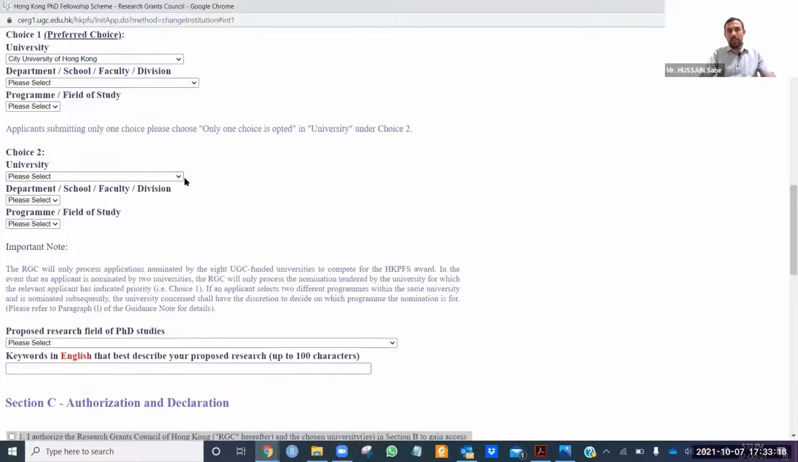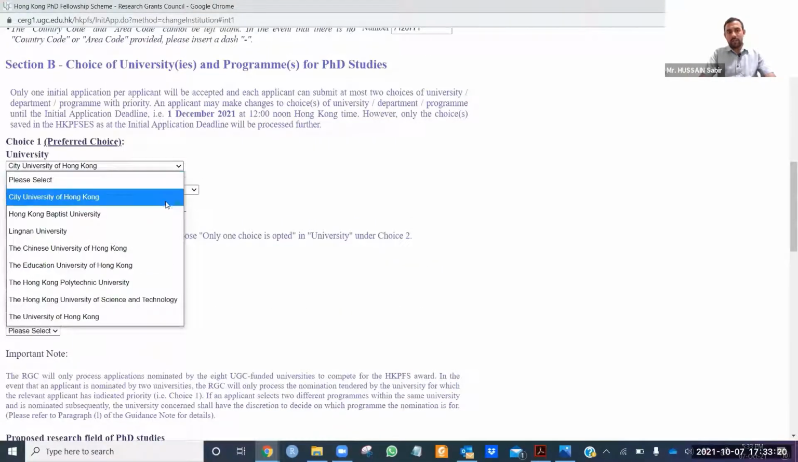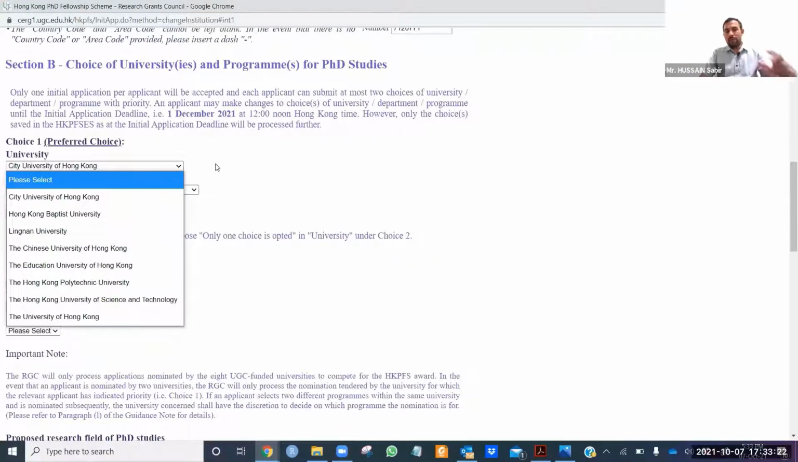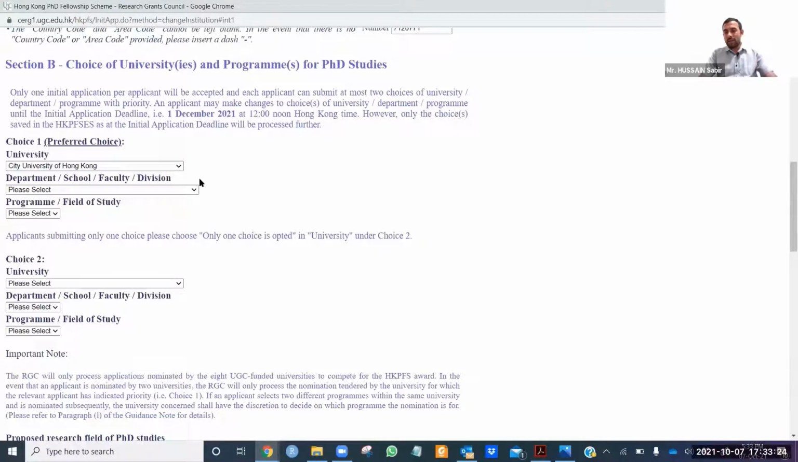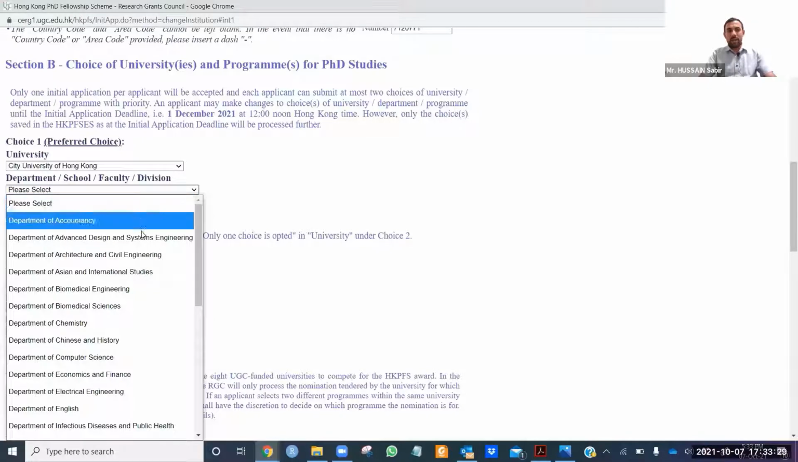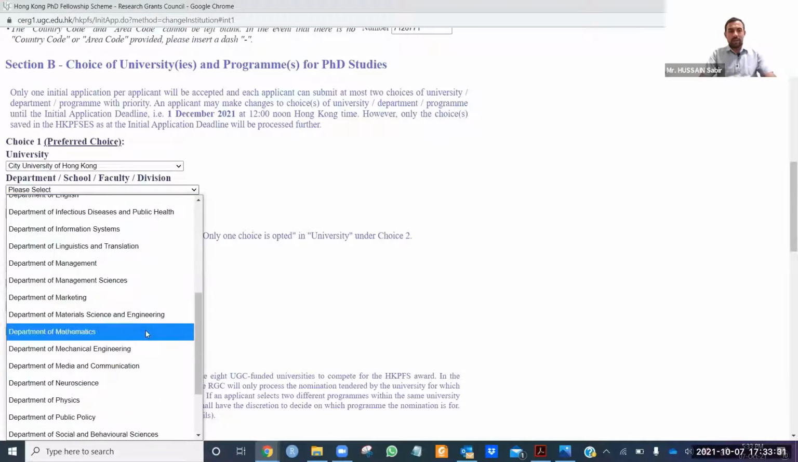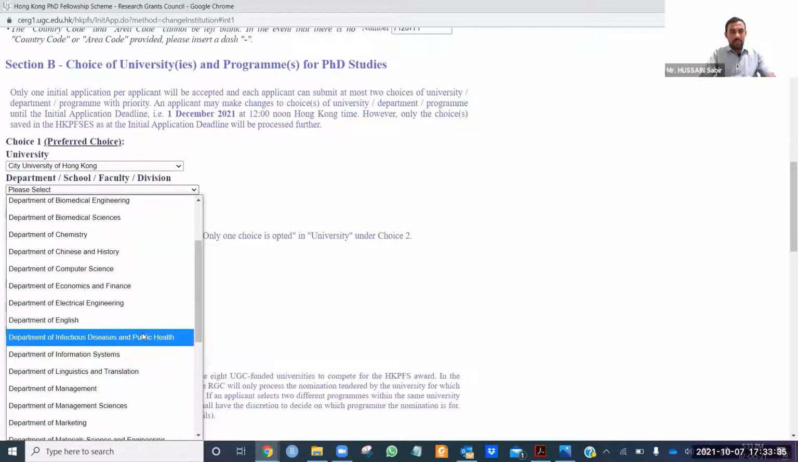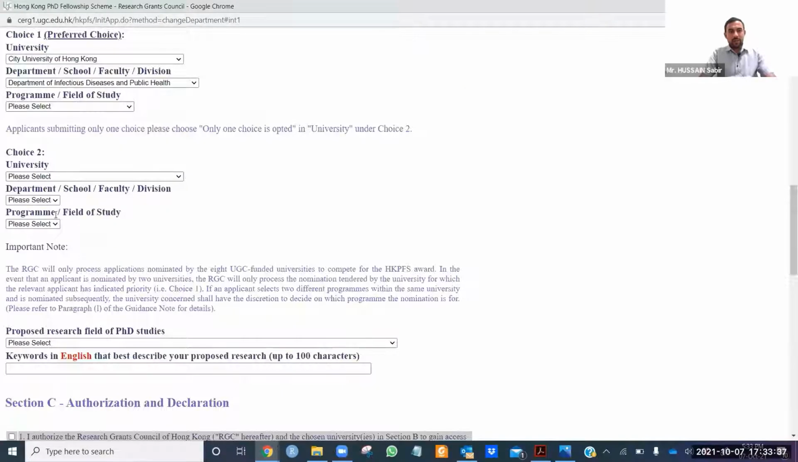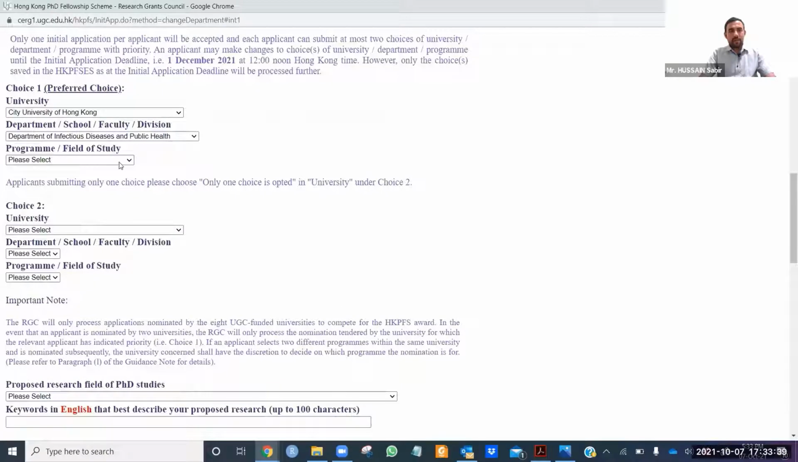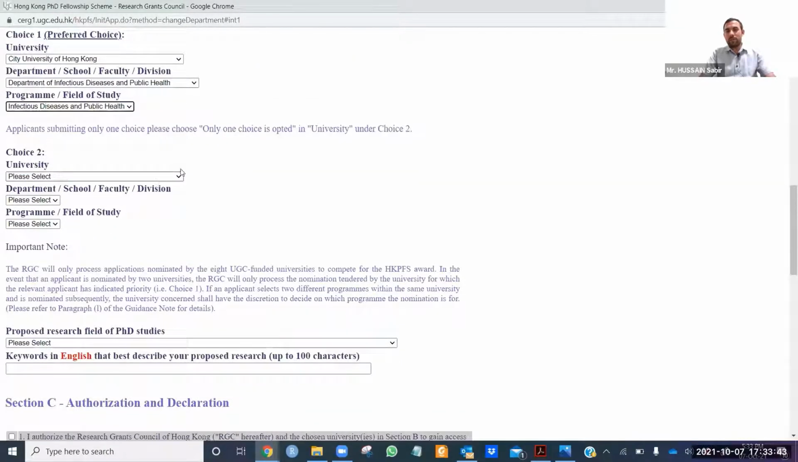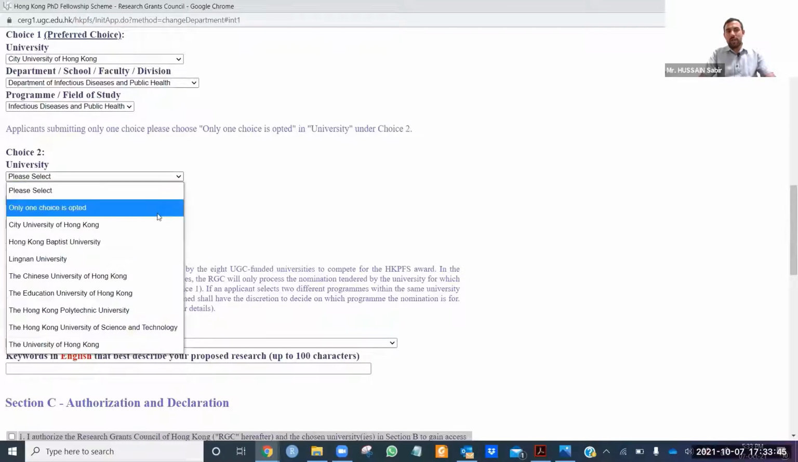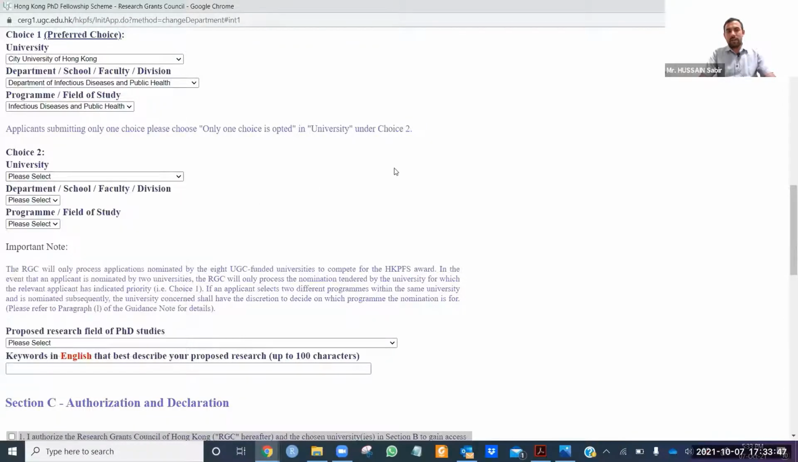There are 8 universities, so you can select any. Before submitting, you need to be careful that your concerned department must be present in that university. In my case, I applied to City University of Hong Kong, and I applied here to the Department of Infectious Disease and Public Health. Similarly, the program field of study is also required. Similarly, if you are interested in more than one university, you can select other universities, Chinese University, Lingnan, or whatever you want.